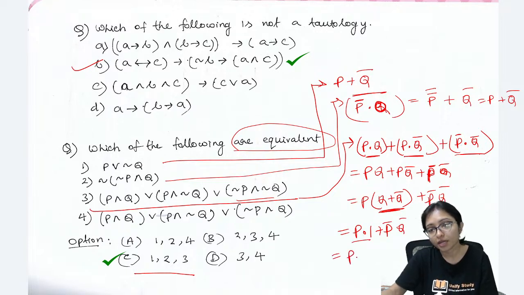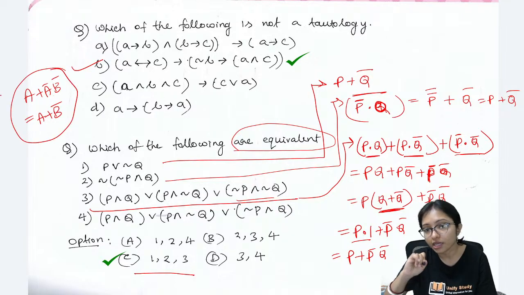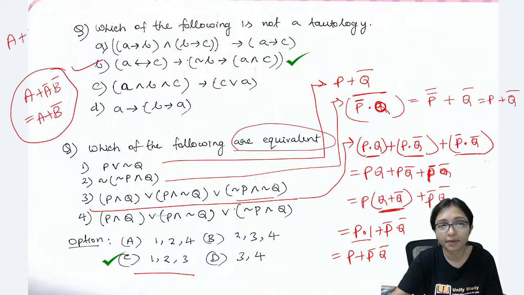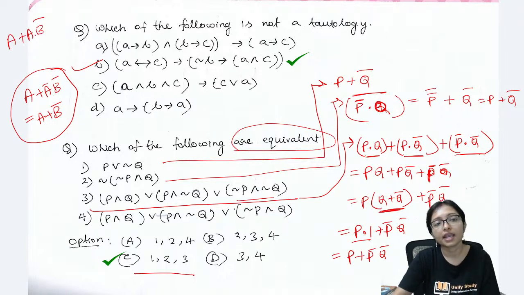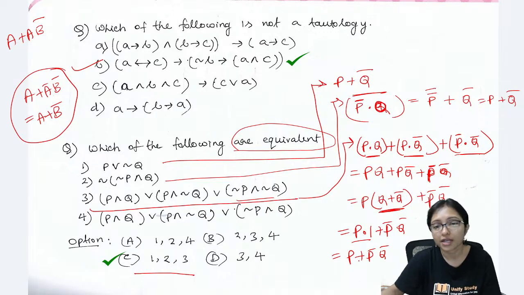P dot 1 means P, so P plus P bar Q bar. So remember one thing, A plus A bar B bar is A plus B bar. It is also a formula. Actually it is A plus A B bar, and A plus A B bar is this. So A plus A bar B bar is A plus B bar. We can write that, so that's why it will be P plus Q bar.